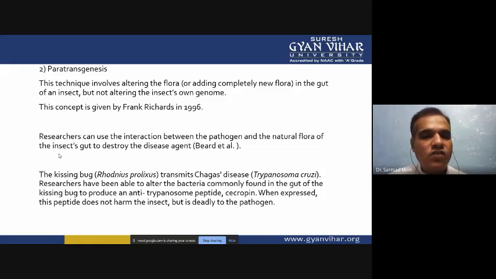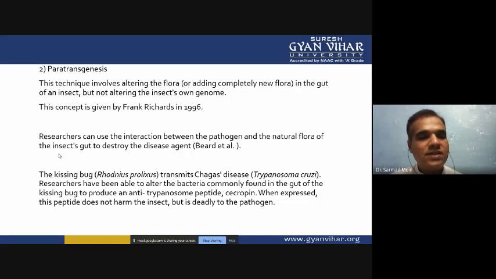The technique involves altering the flora in the gut of the insect, but not altering the insect's own genome. This concept was given by Frank Richard in 1996. So if the flora is present in the intestine of the insect and we alter it, the microflora of the insect present in the intestine has some effect on the insect population.